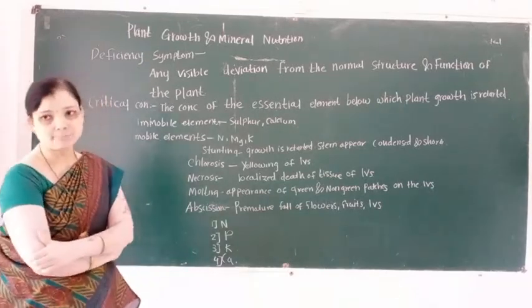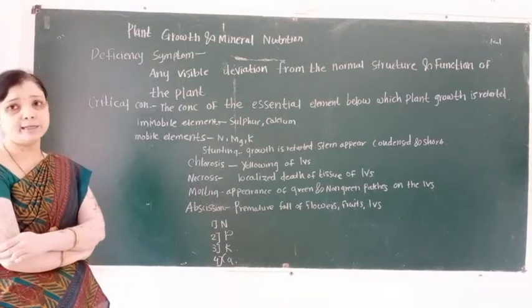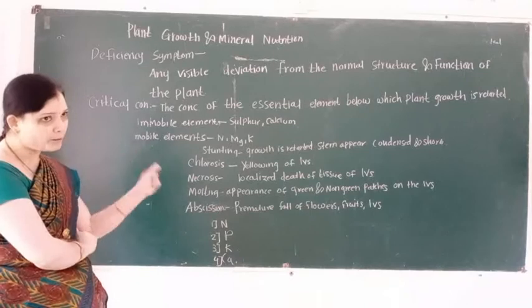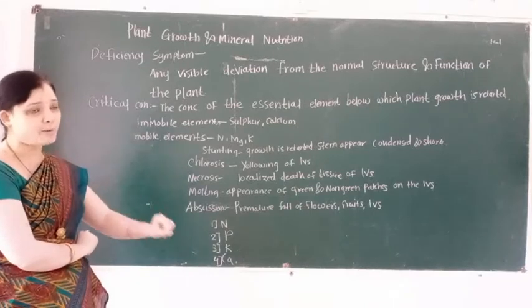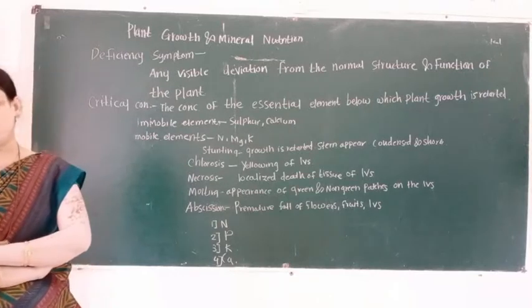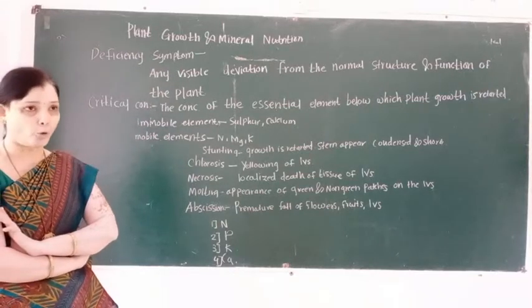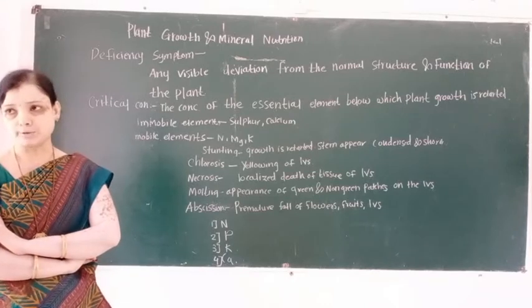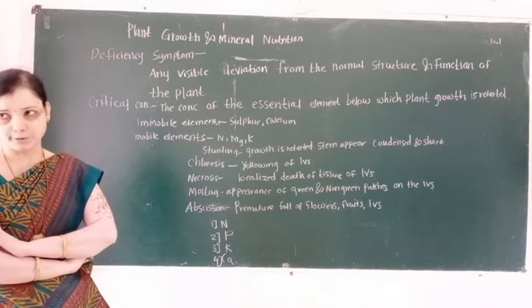When elements are immobile, deficiency symptoms appear first in the younger part of the plant body, and when elements are mobile, deficiency symptoms appear in the older part.